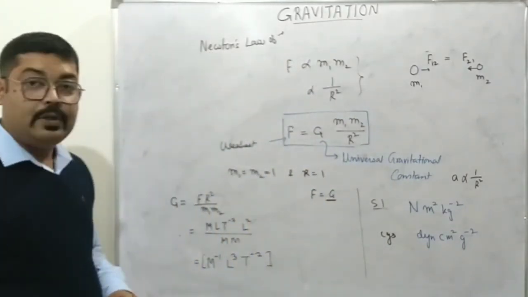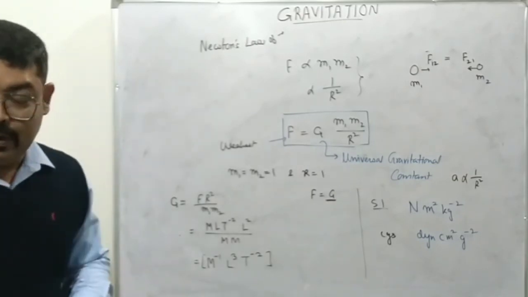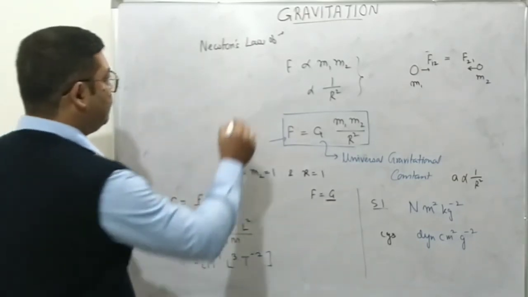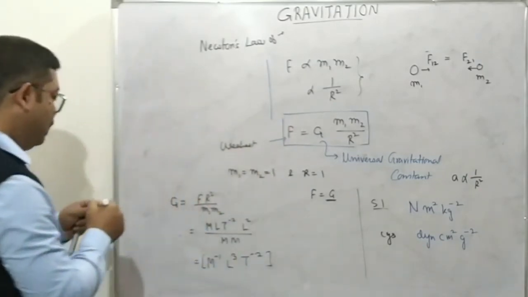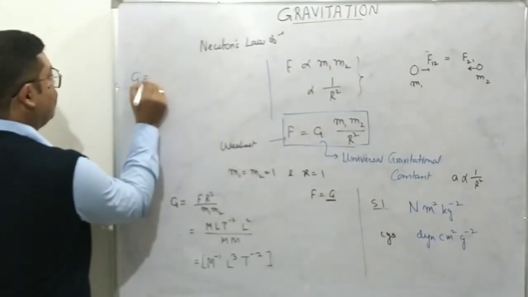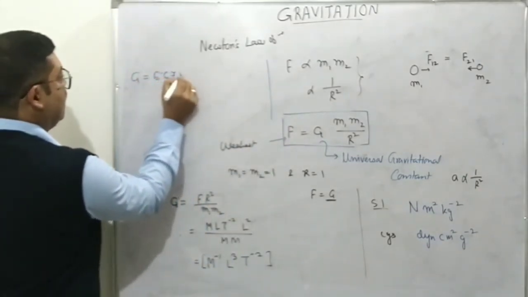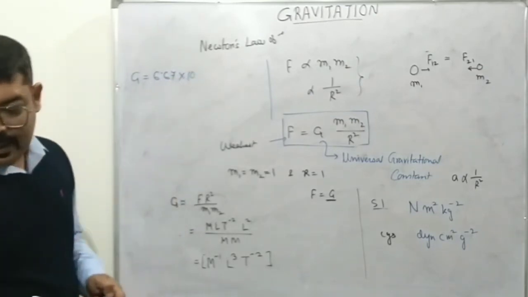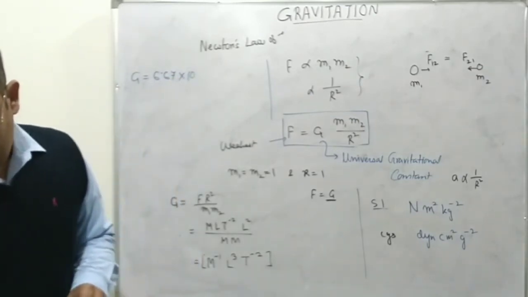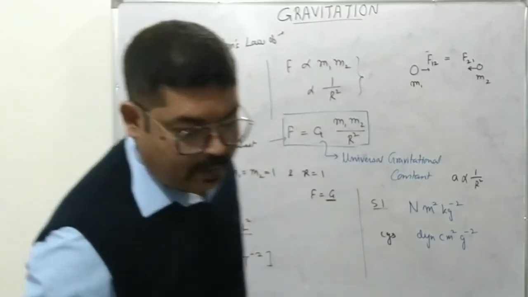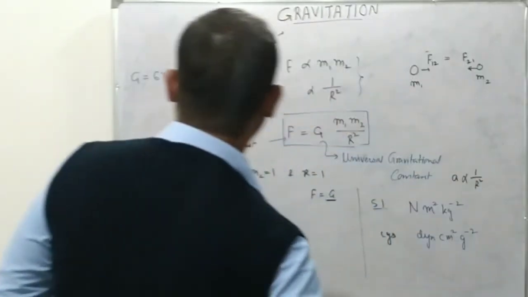Now, for the values, it has been experimentally found that the value of universal gravitational constant is 6.67 into 10 to the power minus 11 Newton meter square per kg square, yes.